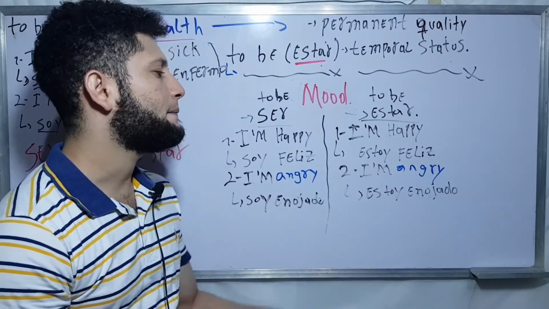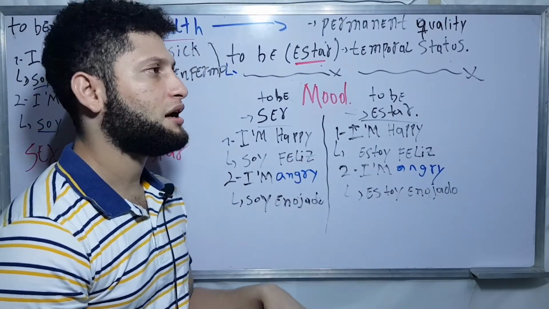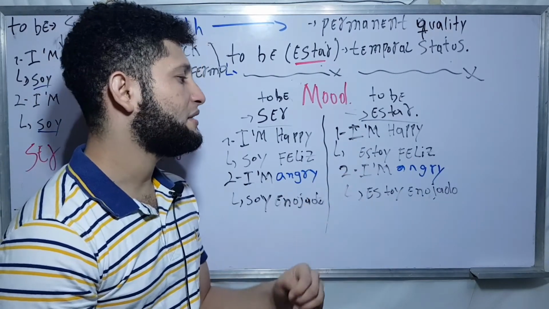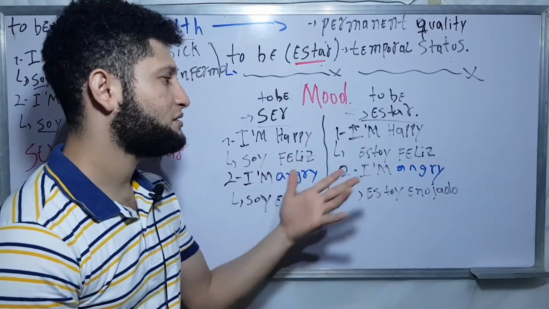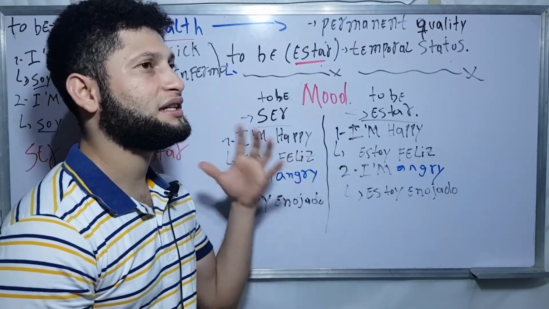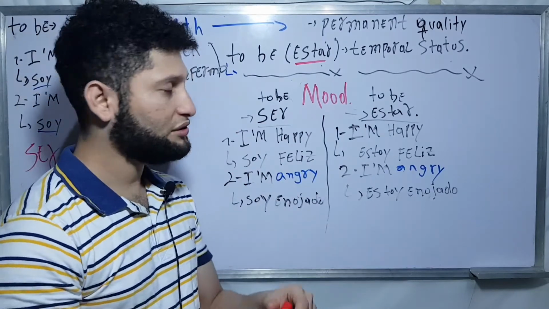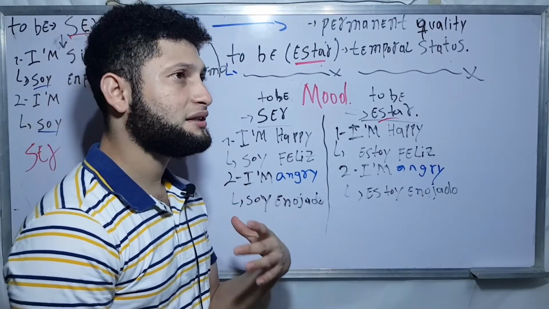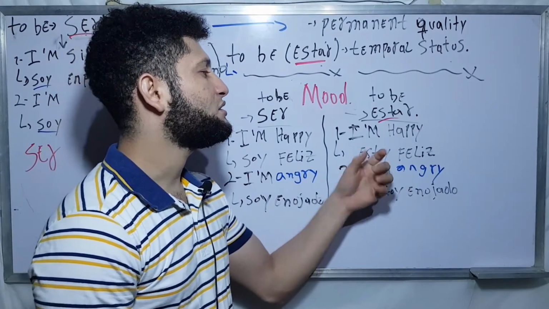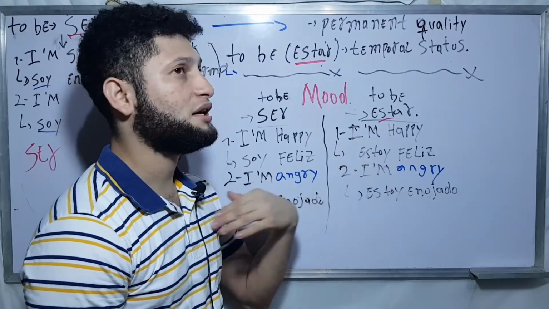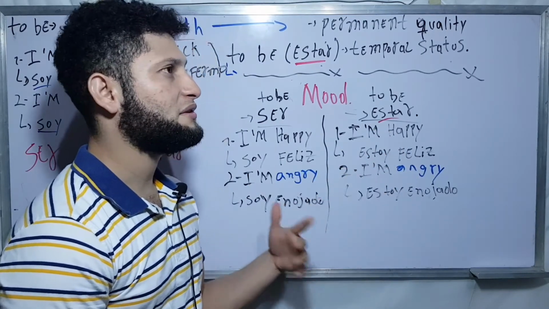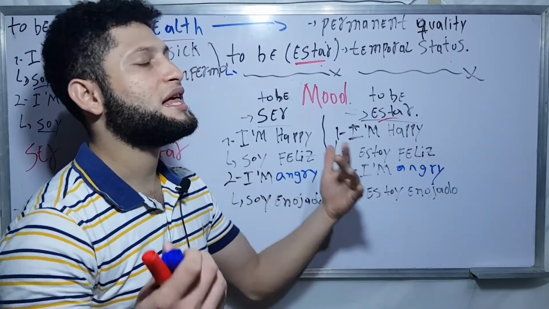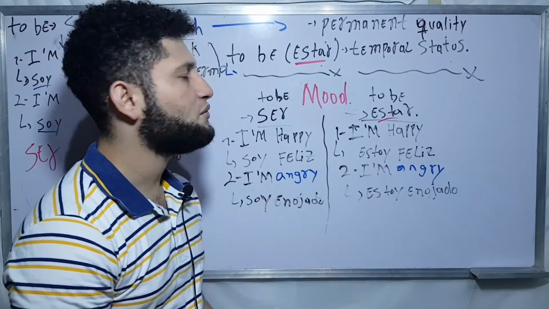Okay, now I'm angry. Later I will feel maybe happy or sad and so on. So if I say that I feel a certain way, I need to use estar. If I say that I feel happy, that means that you are happy with the verb estar, you are happy or unhappy, estoy feliz. If I feel sad, you will use that one because your feeling is something that you feel now, okay? So now with the next one.